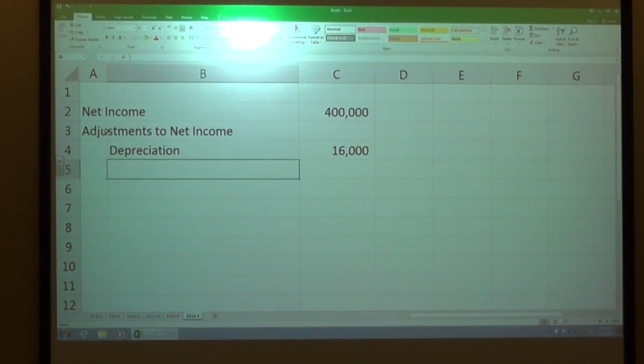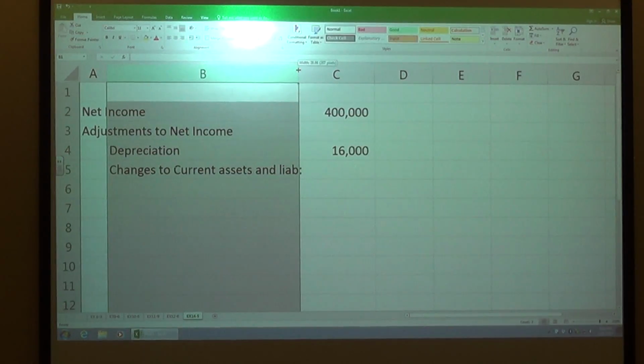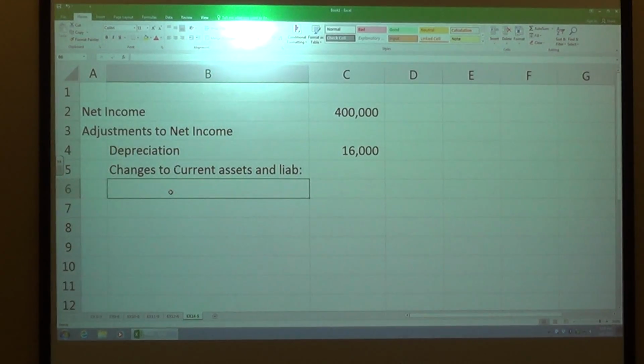All right. So now we're going to do our changes to our current assets and liabilities. I'm going to go down the list here.